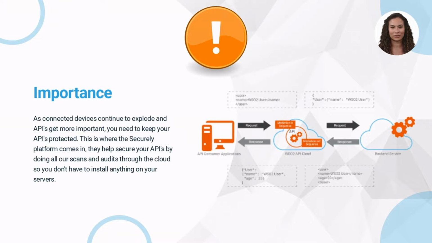The Internet of Things, IoT, continues to grow, putting increased pressure on API security. The smart services that control your network are governed through HTTPS, which, while good enough for now, can be broken easily. This makes way for man-in-the-middle attacks, distributed denial of service, DDoS injection, and broken access control attacks. As connected devices continue to explode and APIs get more important, you need to keep your API protected.